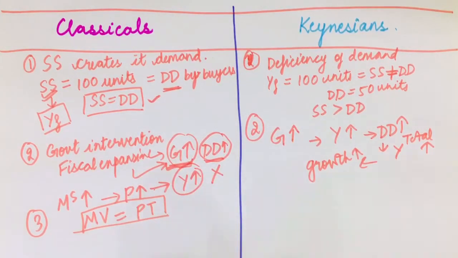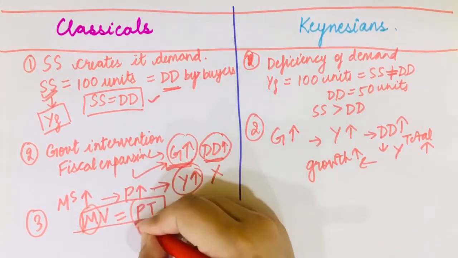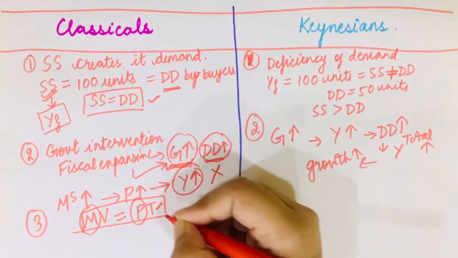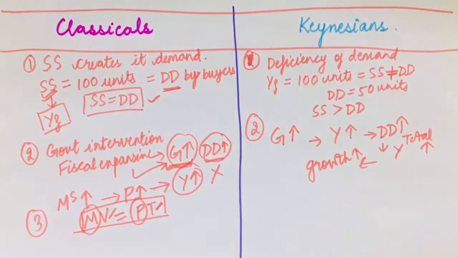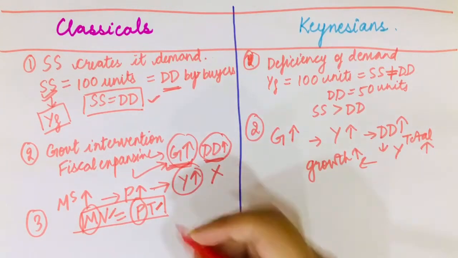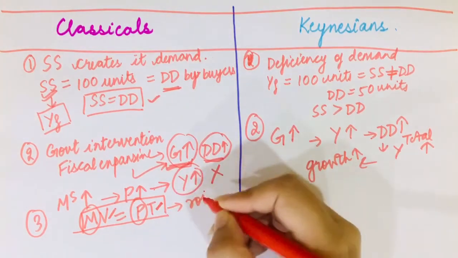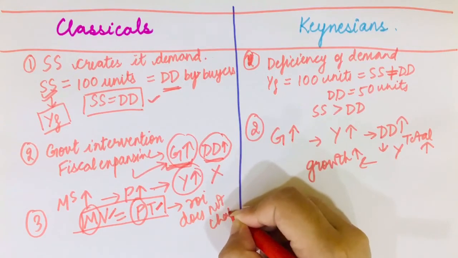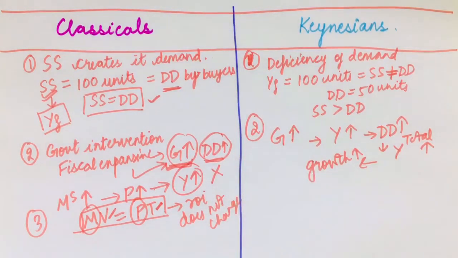According to this equation, if M rises, P rises in the same proportion, and there is no effect on T, it is fixed, and V is also fixed. So if money supply increases, P would rise and the rate of interest does not change. And similarly, if government changes the rate of interest, money supply would not be affected. So this is one key difference.